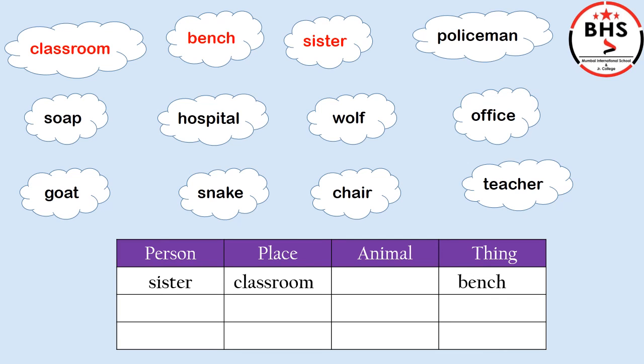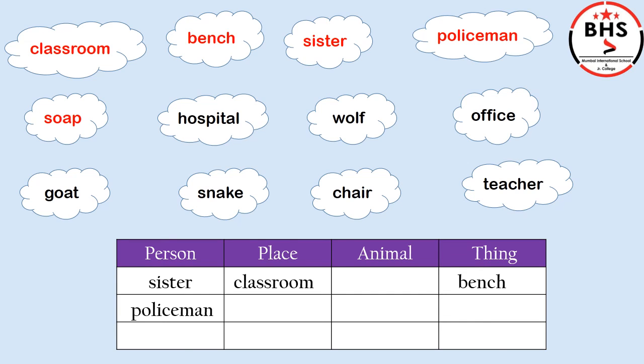Our next word is policeman. What is a policeman? Yes, it is also a person. So we will put policeman in the column of person. Our next word is soap. What is a soap?